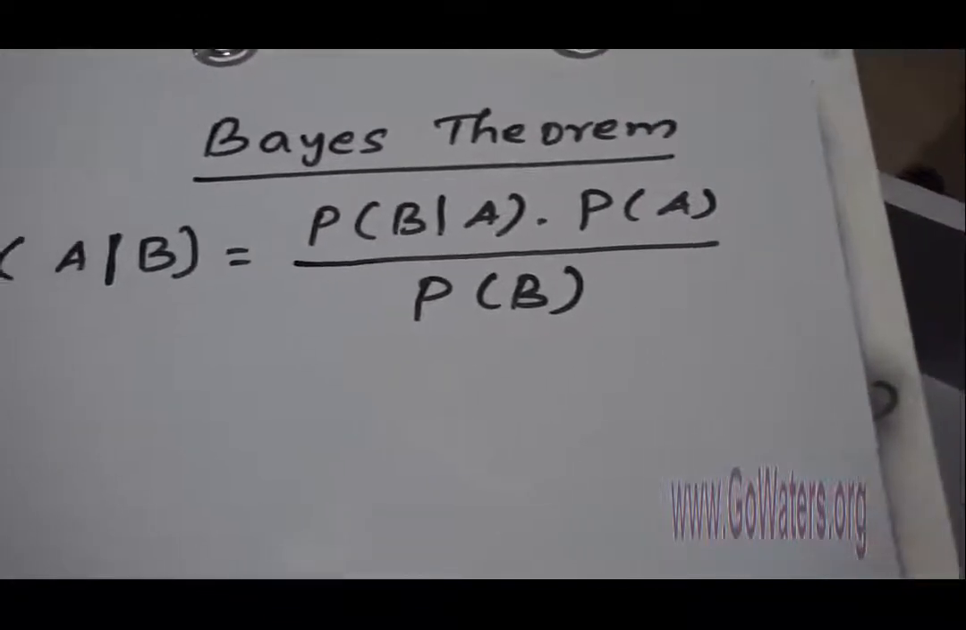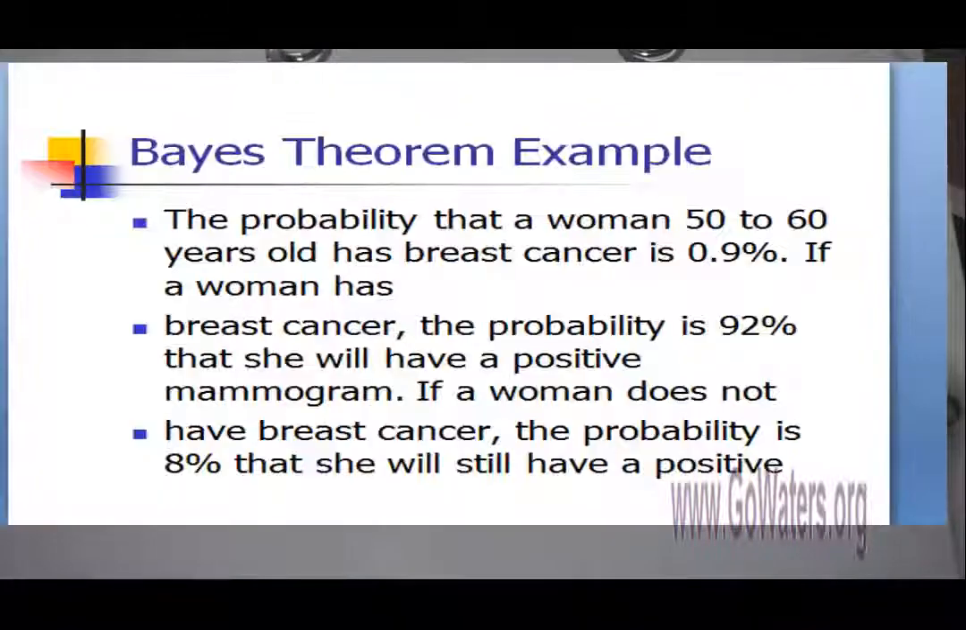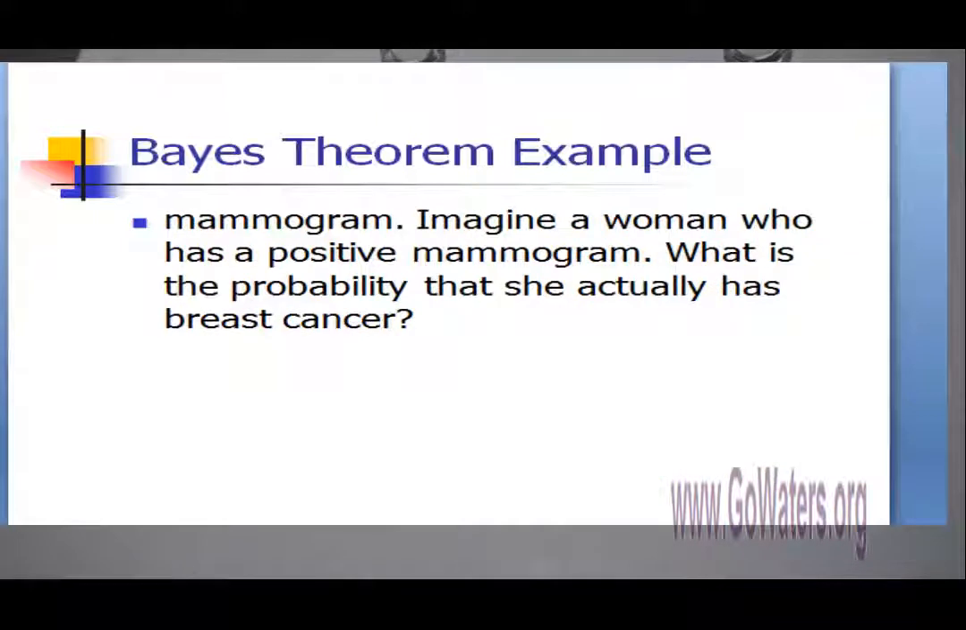The probability that a woman 50 to 60 years old has breast cancer is 0.9%. If a woman has breast cancer, the probability is 92% that she will have a positive mammogram. If a woman does not have breast cancer, the probability is 8% that she will still have a positive mammogram. Imagine a woman who has a positive mammogram. What is the probability that she actually has breast cancer? You understand the question? You can read the question one more time.